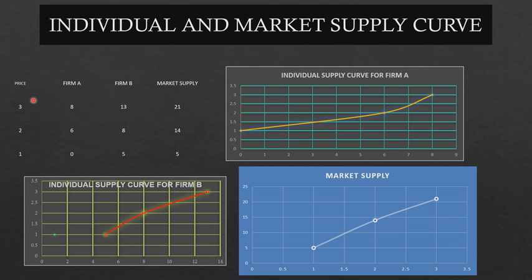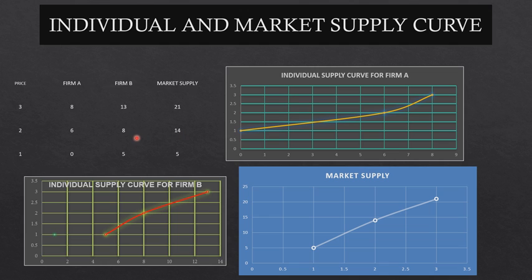If we go back to our own example of toothpaste, toothpaste is available at rupees 3, and firm A and firm B you can take as Colgate and Pepsodent. So Colgate is offering 8 and Pepsodent is offering 13, for example. Similarly, at rupees 2, because the price has decreased, the quantity being supplied is also decreasing. Okay, so this is how it goes.